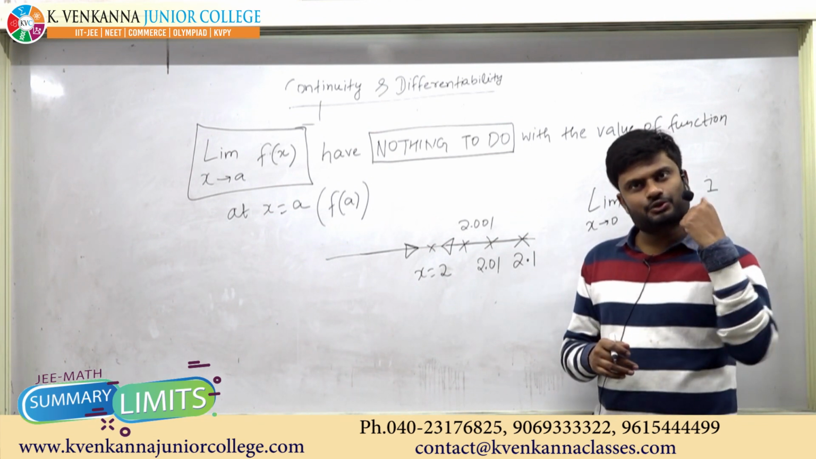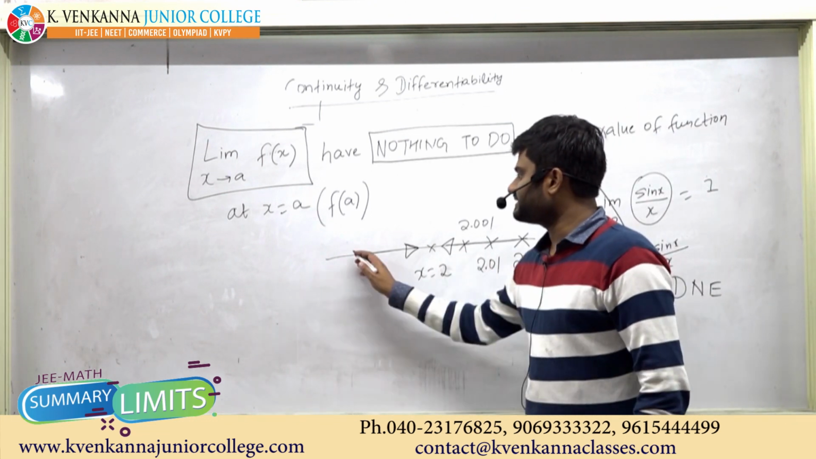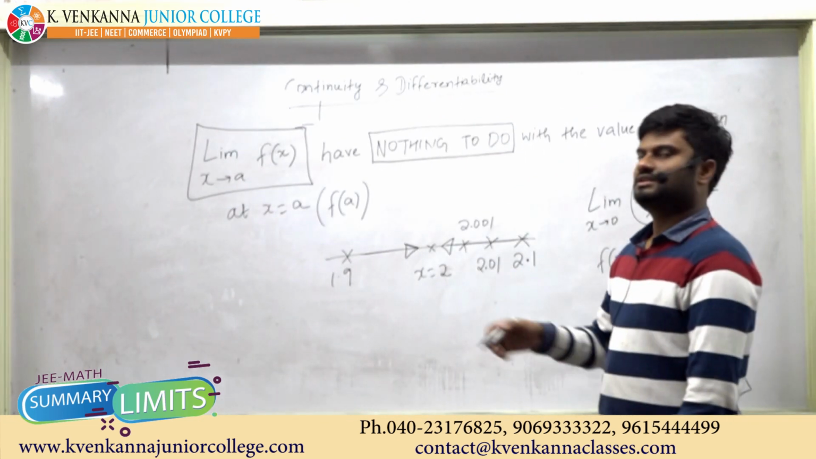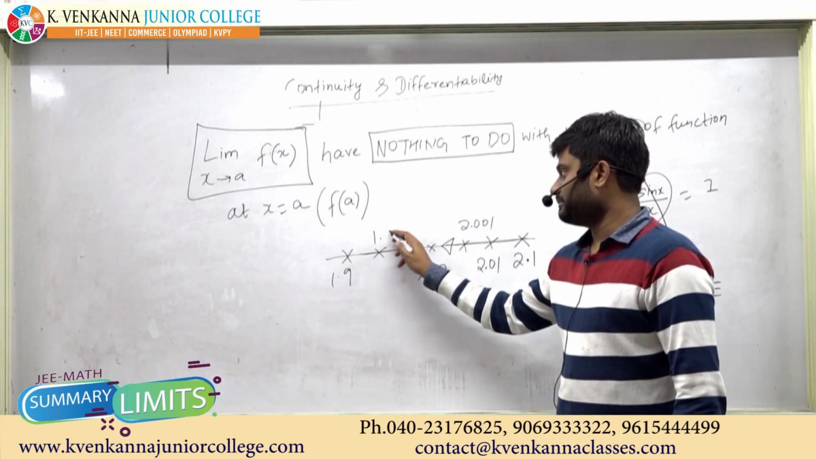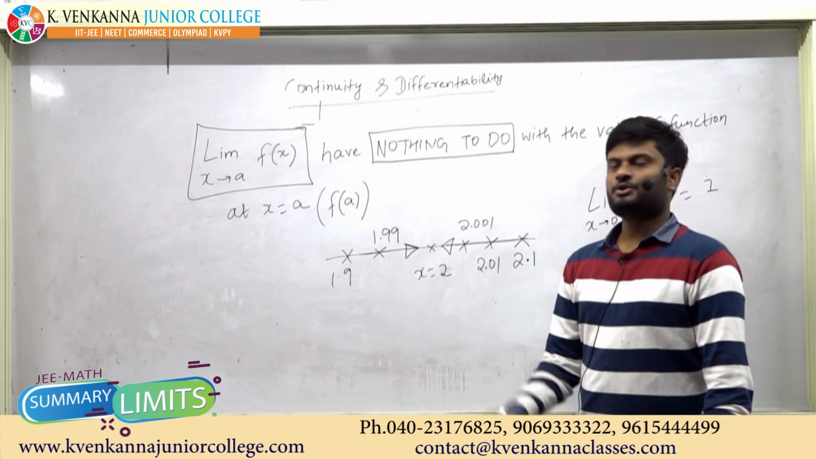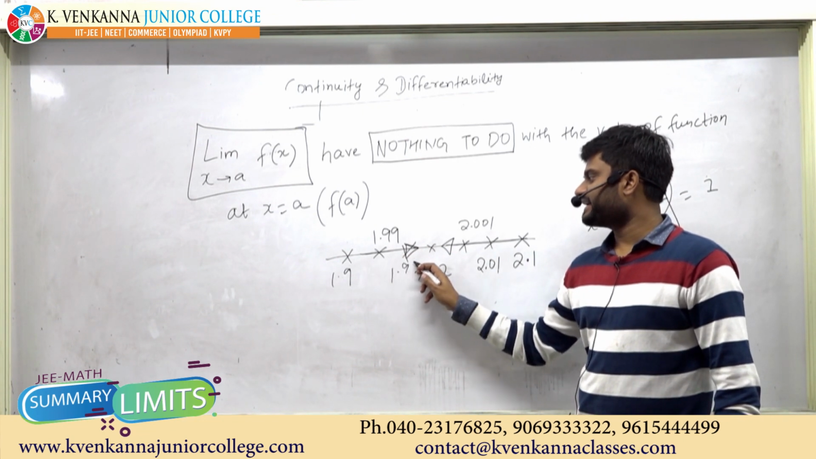How can you approach 2 from the left hand side? You can approach 2 from the left hand side. You can be at 1.9. You can further approach, you can be at 1.99. You can further approach 2 and you can be at 1.999.